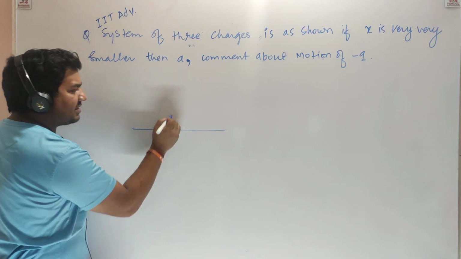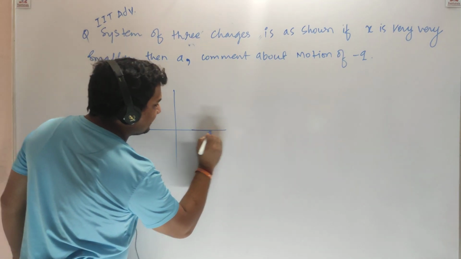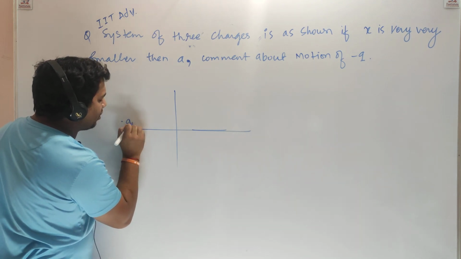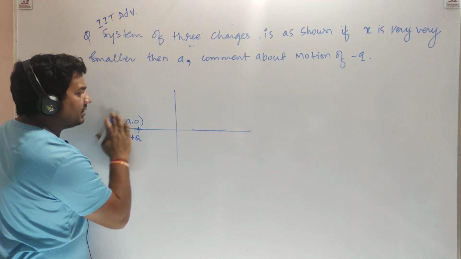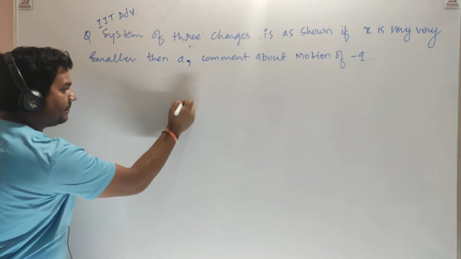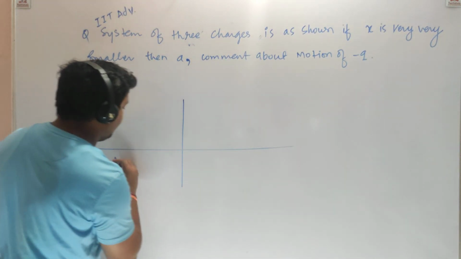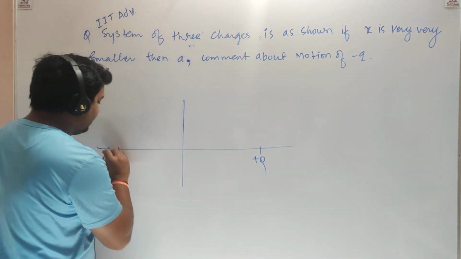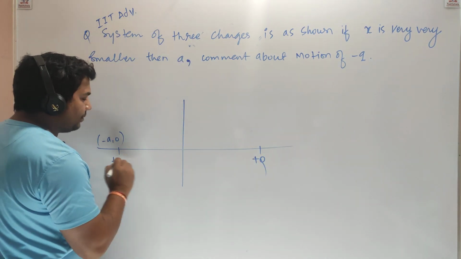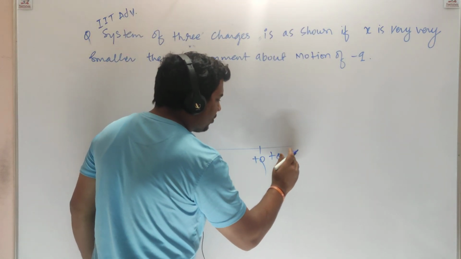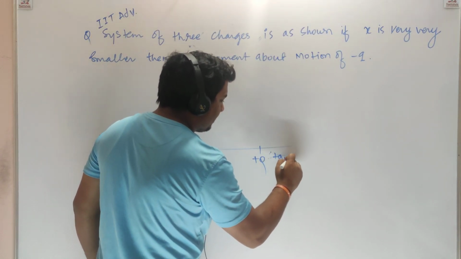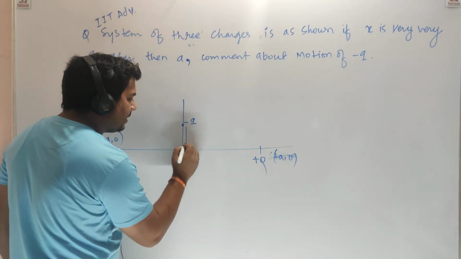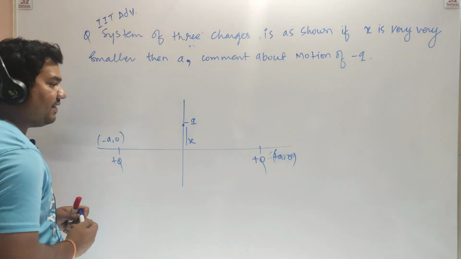The given system is like this. We have plus q at minus a comma 0 and it is fixed. We need a bigger diagram. Plus q at minus a comma 0, plus q at plus a comma 0, and this is a minus q charge at a distance x, and x is very, very small compared to a.